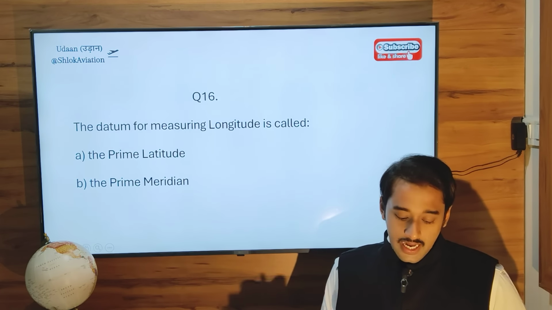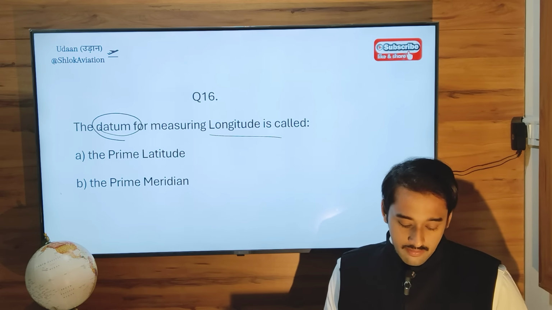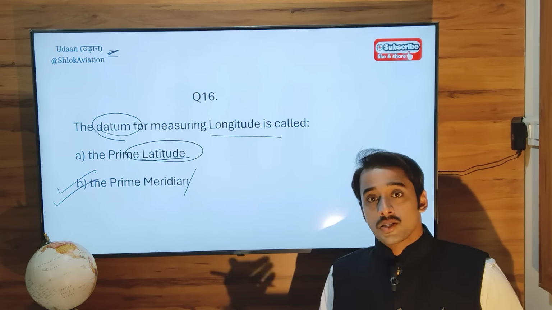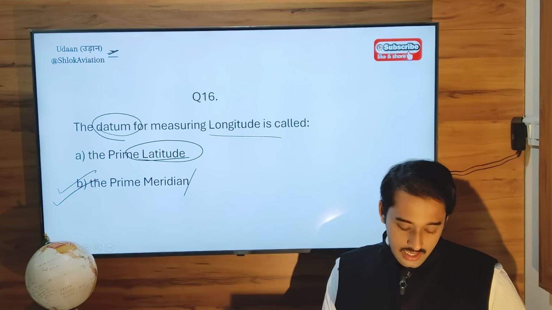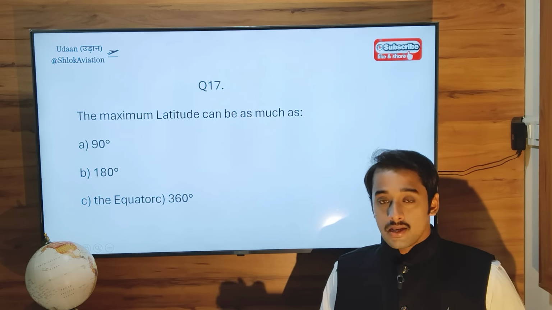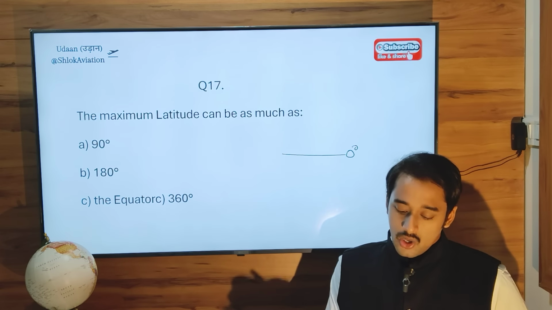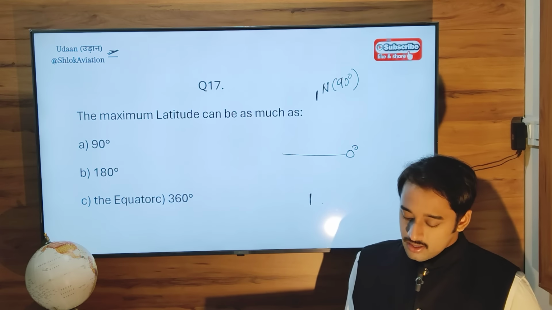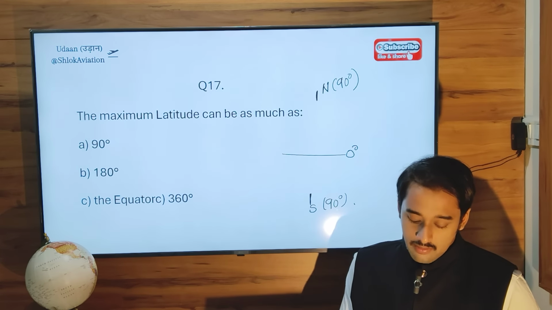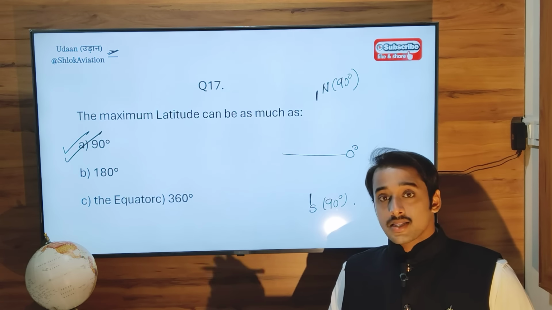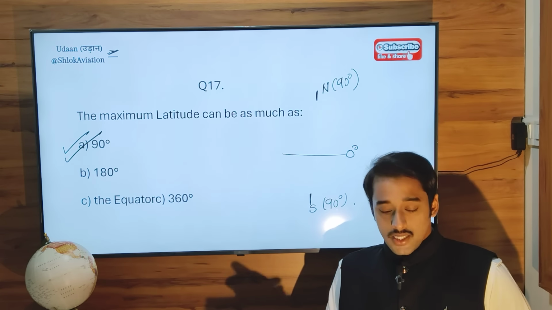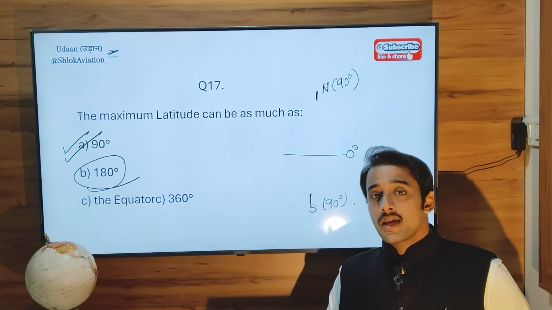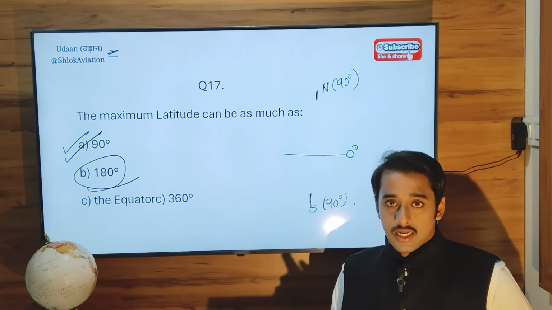Therefore the equator can be called both a great circle and a rhumb line. Question 16. The datum for measuring longitude is the prime meridian, not the latitude, but the prime meridian or Greenwich meridian or 0 degree longitude. Next, the maximum latitude can be: latitudes begin from the equator, going to the north pole at 90 degree, going to the south pole at 90 degree. So the maximum latitude available is 90 degree, and the maximum longitude available is 180 degree, 180 degree in the eastern hemisphere, another 180 degree in the western hemisphere. Together 360 degree.